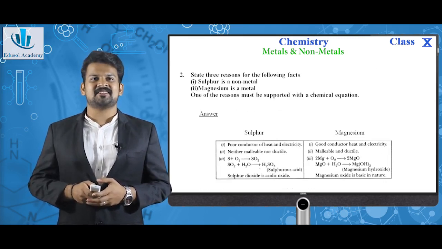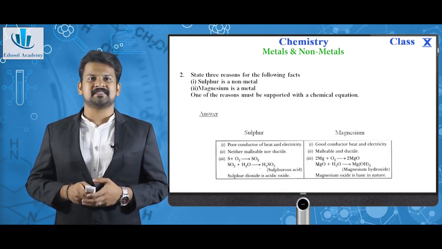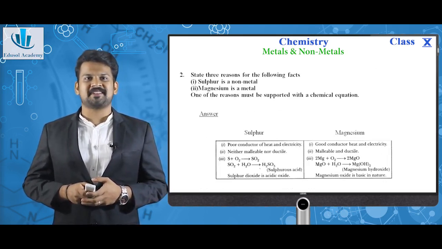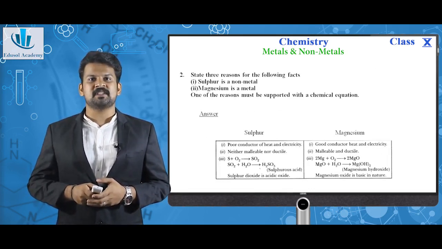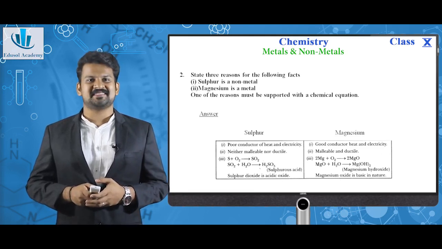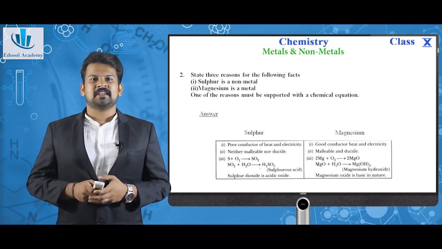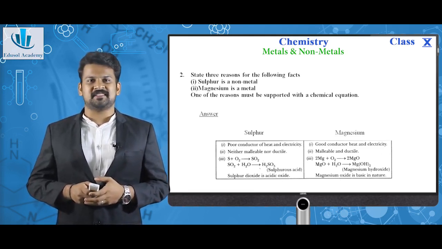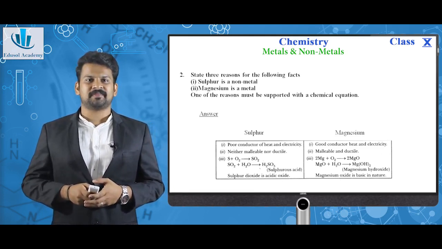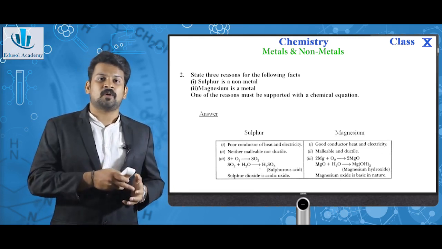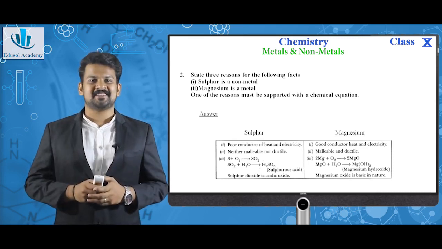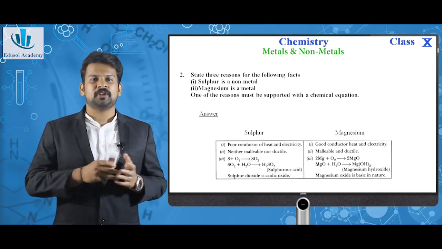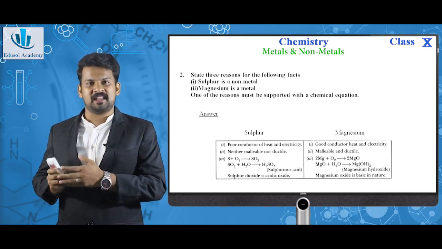Next, state 3 reasons for the following facts. Sulfur is a non-metal, magnesium is a metal. One of the reasons must be supported with a chemical equation. This is a basic idea that we know. Sulfur is a poor conductor of heat and electricity. Magnesium is a good conductor of heat and electricity. Sulfur is neither malleable nor ductile. Magnesium is malleable and ductile.